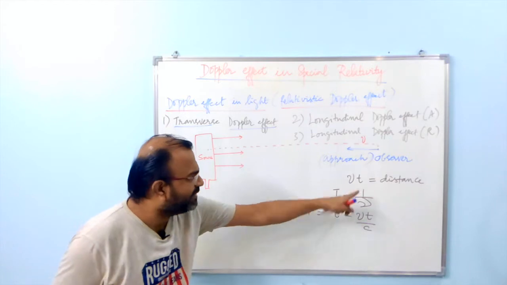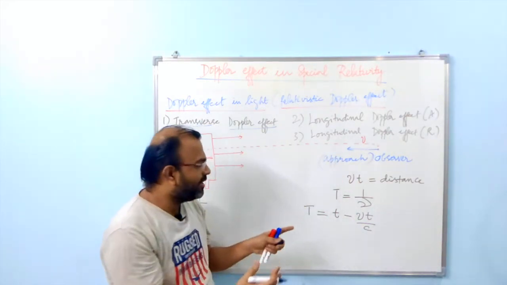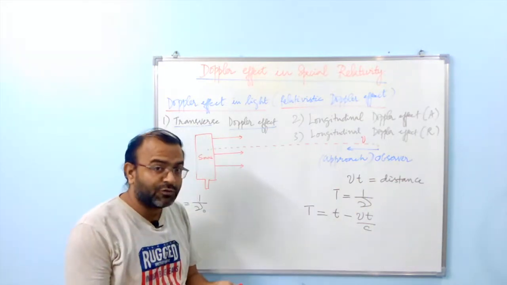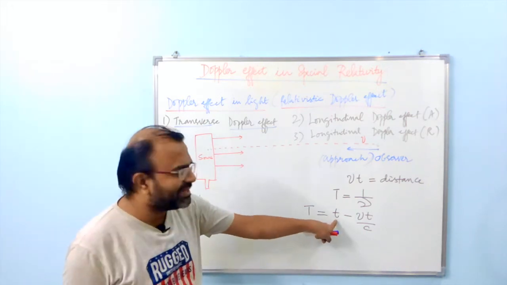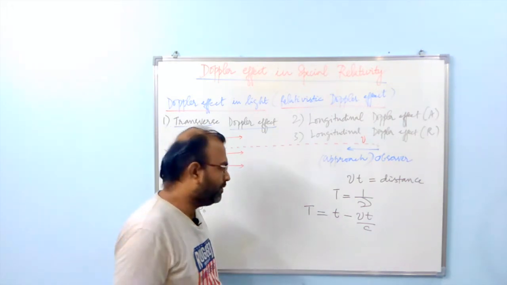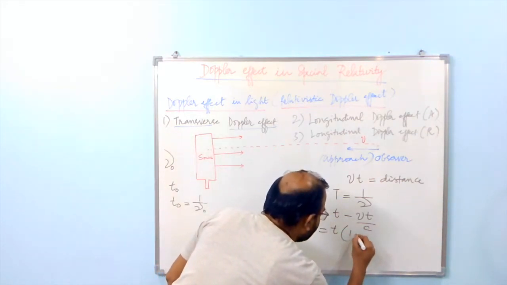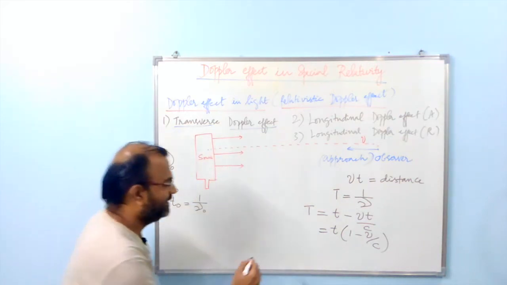Why is it minus here? Because he is going toward the source, the distance between the source and the observer is reducing by a factor Vt, and therefore the time also has to proportionately reduce. So Vt over c is the time by which the actual time t is going to come down. Now this time t can be taken out, and therefore you are left with a 1 minus v over c factor.